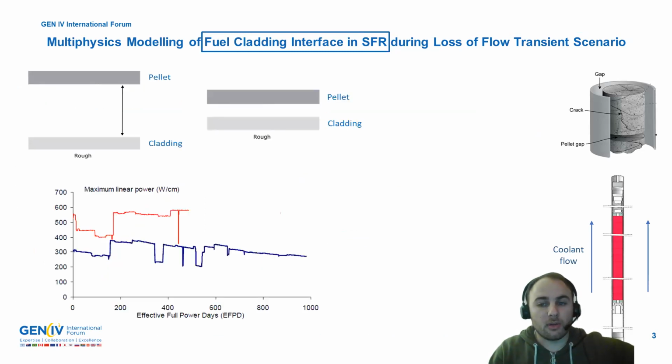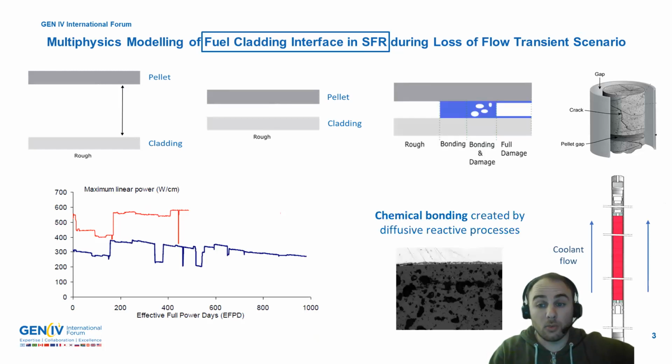During irradiation, power cycles induce cycles of opening and closing of an initial mounting gap between pellet and cladding. In this work, we have brought to light that after a certain period of time, a bonding phenomenon can be observed at the interface. We made the assumption that this bonding is a chemical bonding created by diffusive reactive processes. And we also consider that during power cycles, depending on bonding intensity and power decrease, the bonding can break or can oppose the thermal shrinkage in opening the gap.